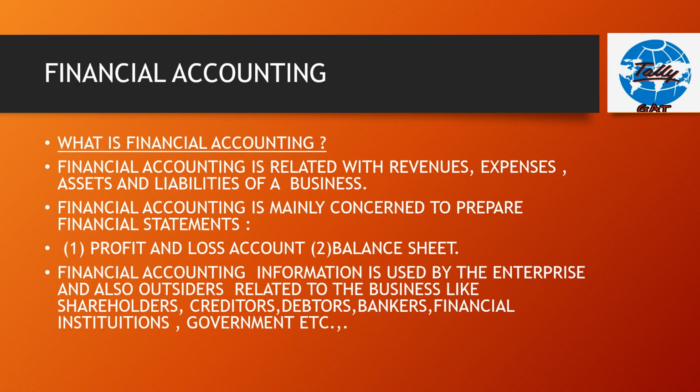Financial accounting is mainly concerned to prepare financial statements such as profit and loss account and balance sheet. Financial accounting information is used by the enterprise and also used by the outsiders related to the business like shareholders, creditors, debtors, bankers, financial institutions, government, etc.